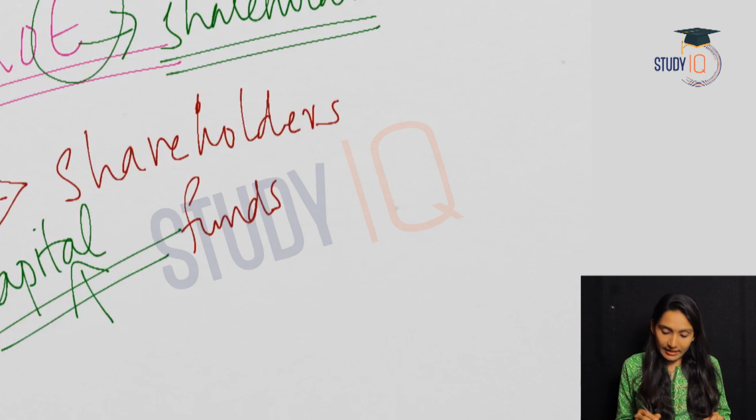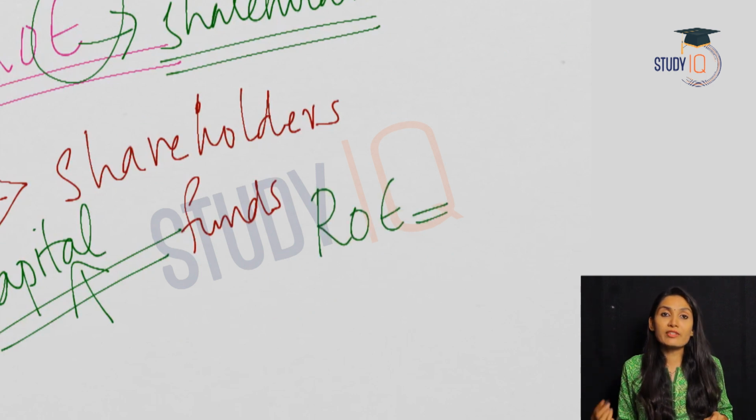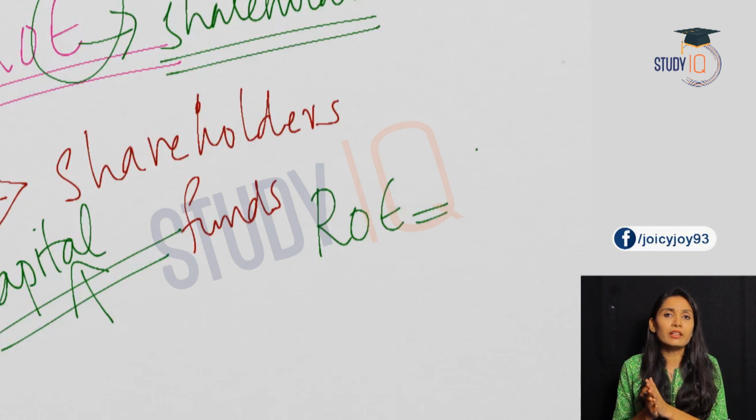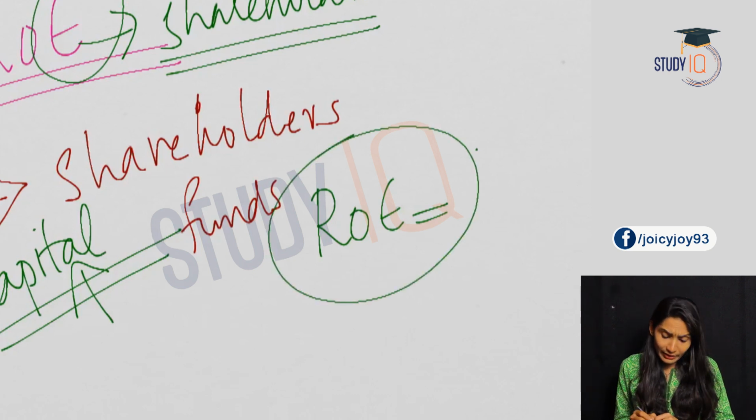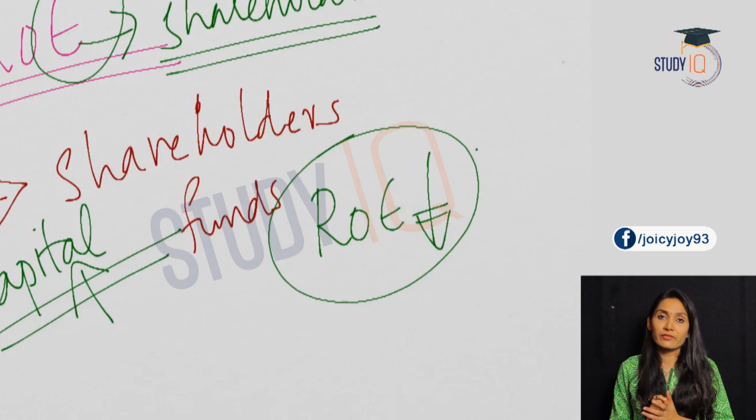Also, the banks will be more productive, more profitable, and also more efficient. We already said that when return on equity is more, it means the bank is more efficient in utilizing the shareholders' fund. So this will leave a message to the public, and the shareholders are the general public. If return on equity is less, people will not be willing to invest or take shares of the bank.